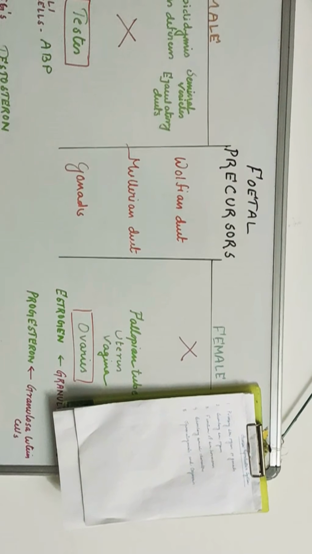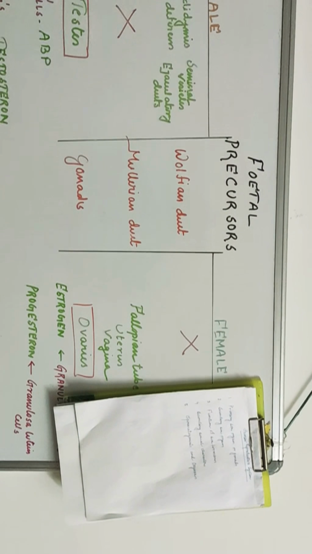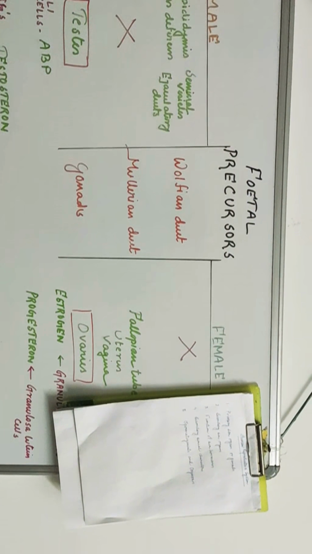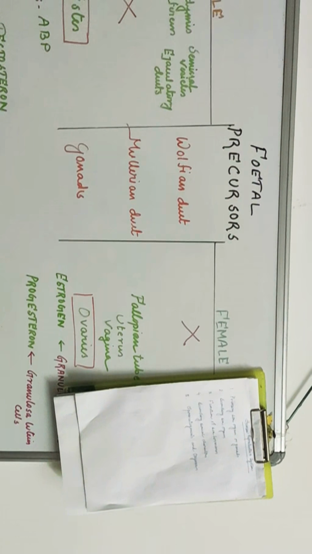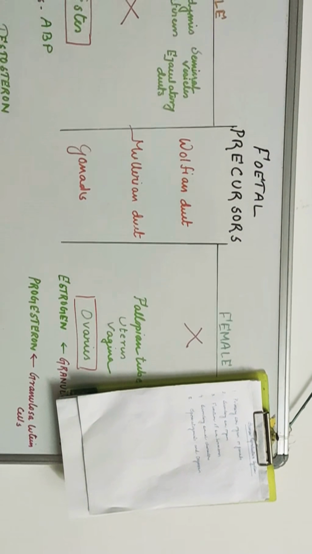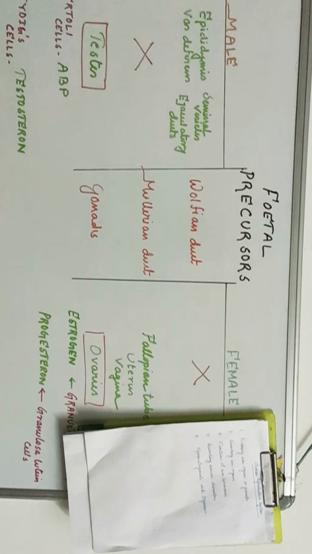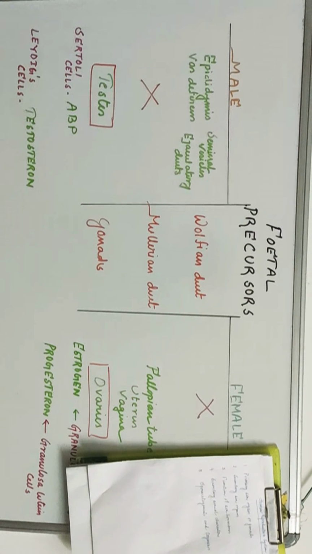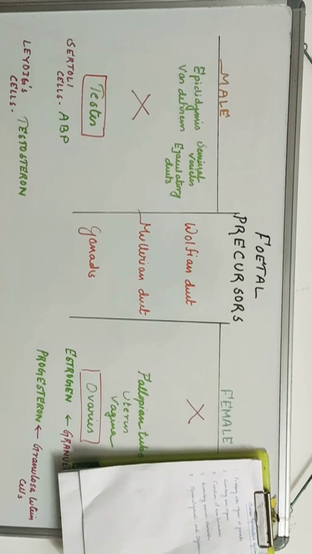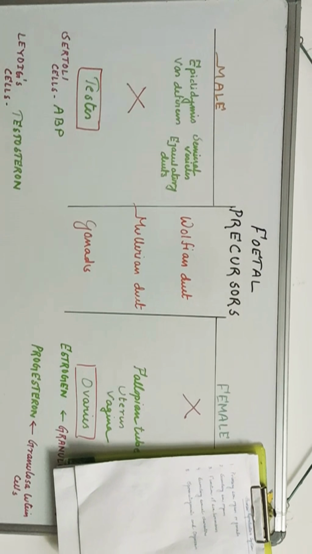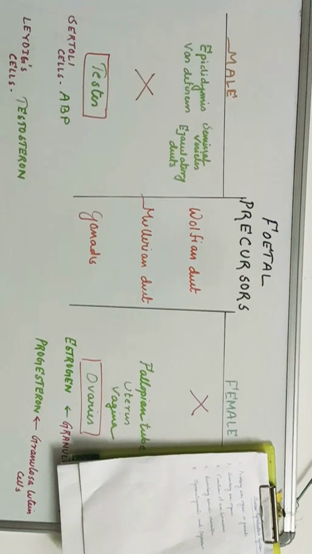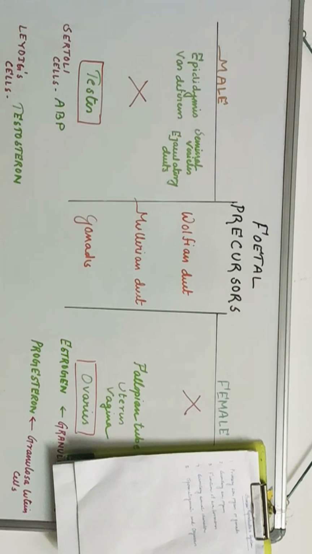Then what happens if the embryo has chromosomes with XY appearance? The chromosome has genes, you all know that. That gene will produce some proteins, and those proteins will stop the female differentiated characters. It will stop the female growth, and it turns the body into a male-like appearance.